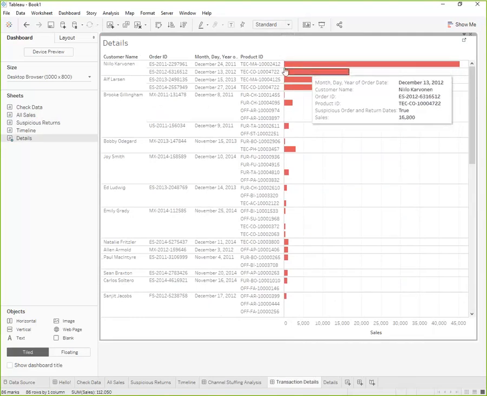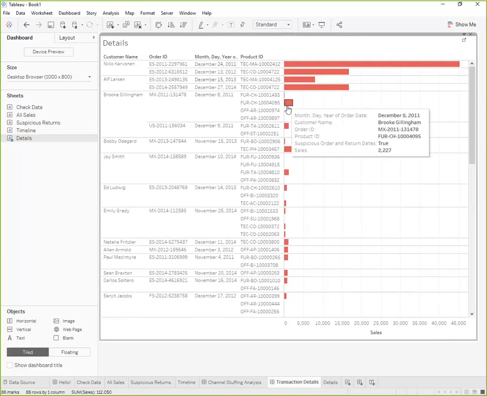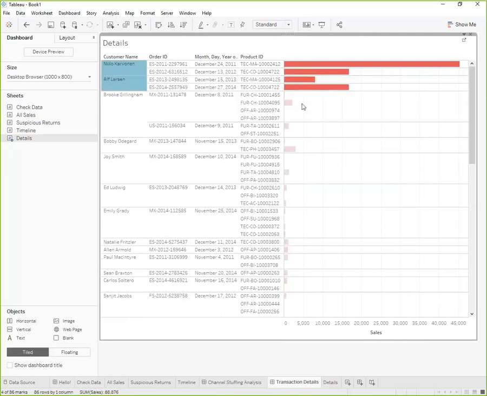And they were made always in December. And we have a few others that are in the thousands. These top four are really concerning to me. We might want to just grab these ones as well.